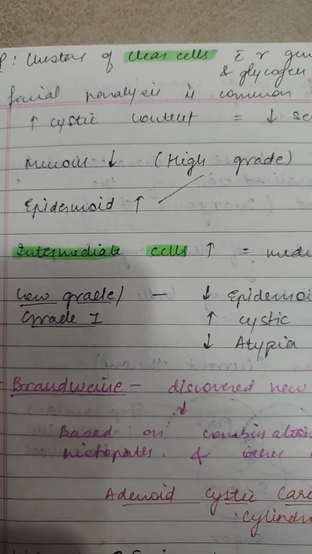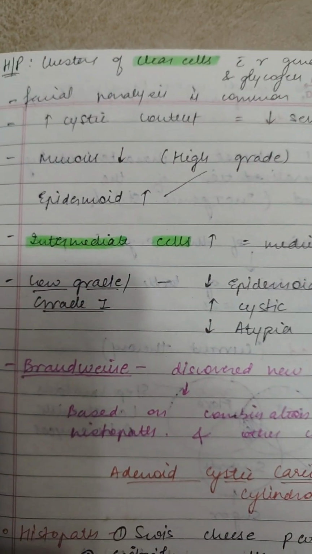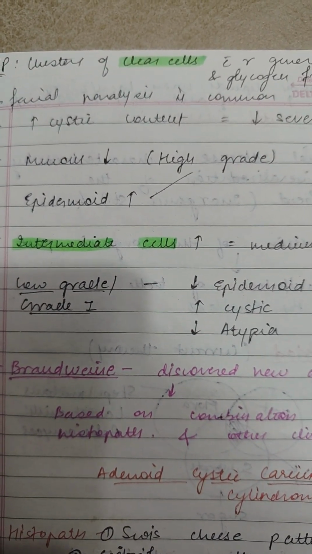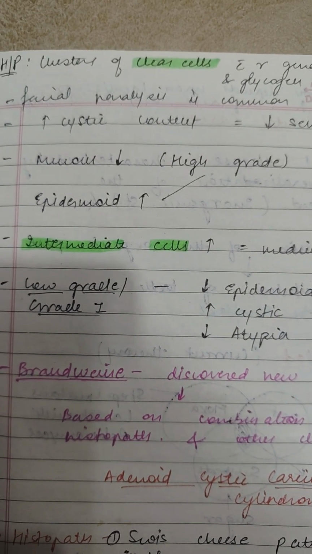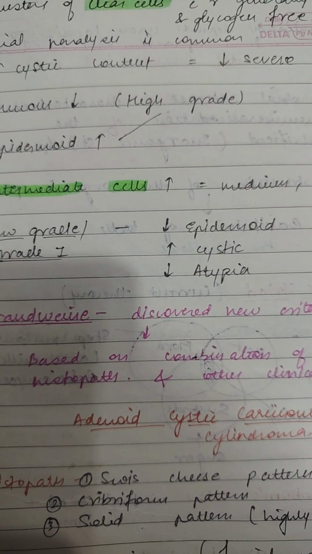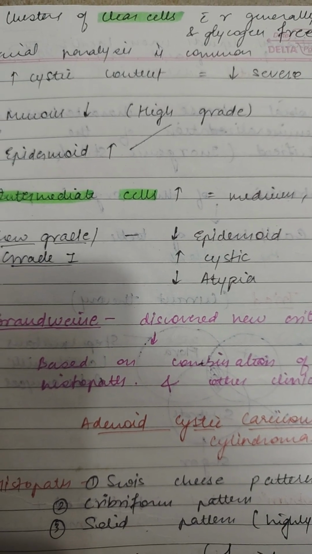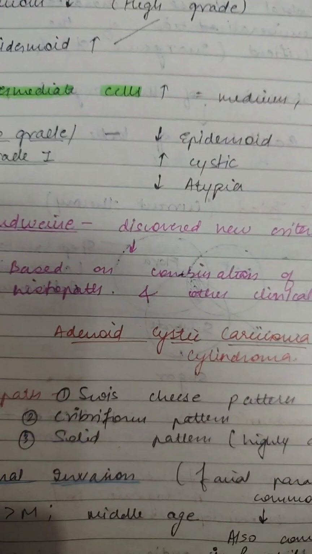Now, according to the criteria, if there is more cystic content, then it is a less severe condition. In high grade severity, the mucus is low and the epidermoid or intermediate cells are more. Therefore, in the low grade or grade 1, we see fewer epidermoid intermediate cells, increased cystic content, and decreased atypia. There is a new criteria discovered by Brandwein, which is based on a combination of different histopathologic and other clinical features.